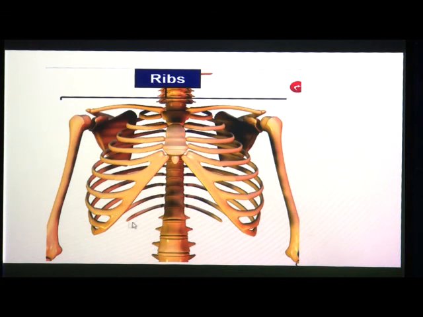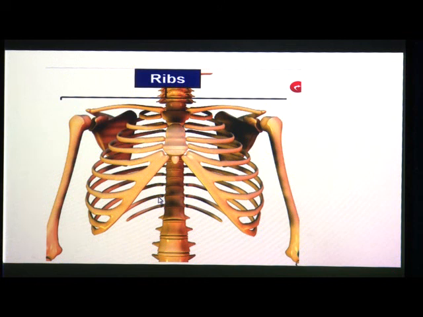Now, we are going to see about ribs. There are 12 pairs of thin and curved bones called ribs. This is called ribs, and this totally we can tell as the rib cage. These bones form a rib cage that protects the heart and lungs. There are two delicate organs which are protected in the ribs, those are the heart and the lungs.